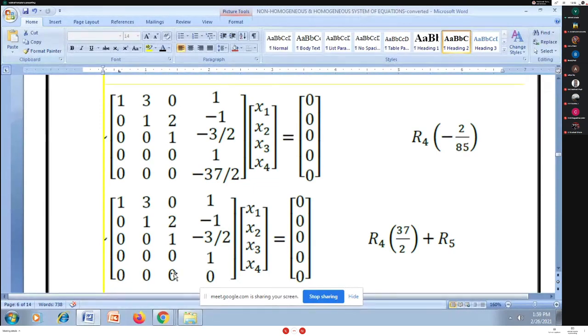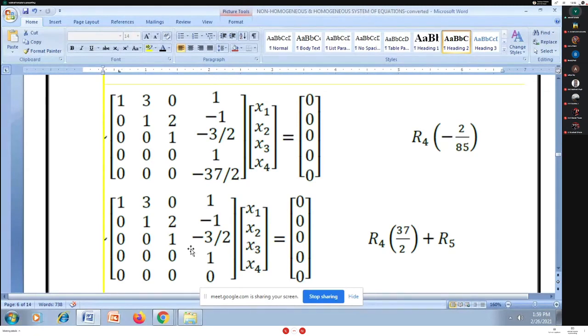I have the bottom row as 0, and you can observe the diagonal entries are 1, 1, 1 and 1. Below that, all entries are 0. It is in echelon form. Now, the rank of this matrix A is 4. How many unknowns? 4. The rank of matrix A is equal to 4.